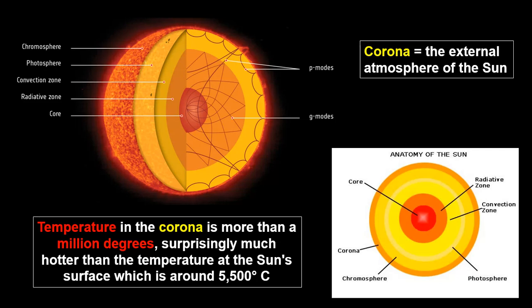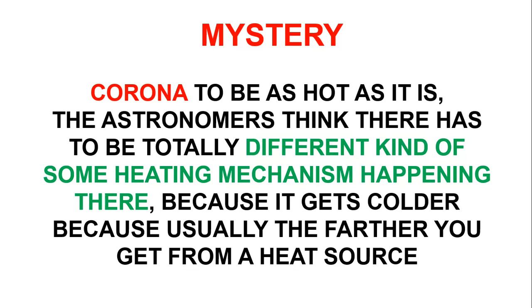The corona is the flares. The temperature in the corona is more than a million degrees, surprisingly much hotter than the temperature at the sun's surface, which is around 5500 degrees Celsius. So this is a big mystery, that the corona is as hot as it is.